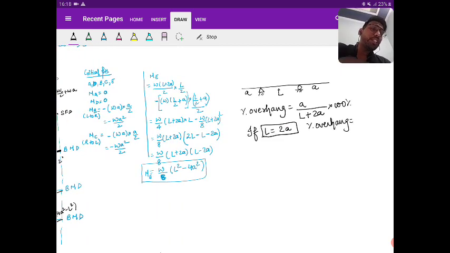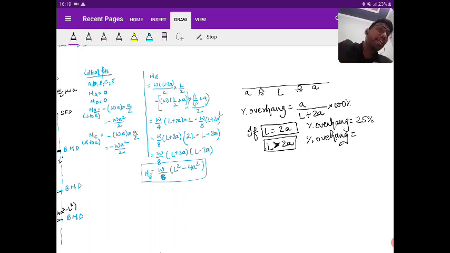Come on, say what is percent overhang when L is equal to 2a? Nothing but 25%. Yes or no? Next, if L is greater than 2a, then percent overhang should be more than 25% or less than 25%?